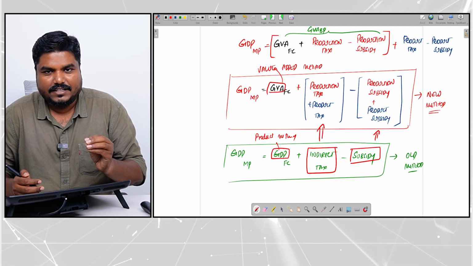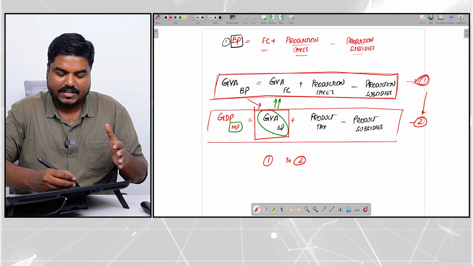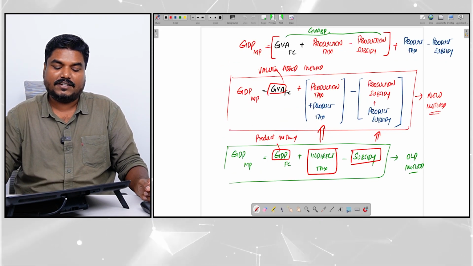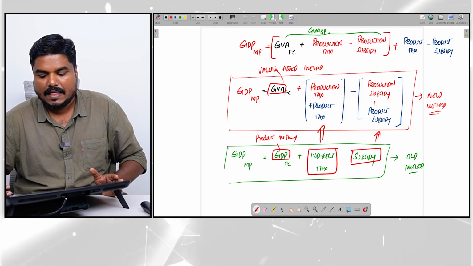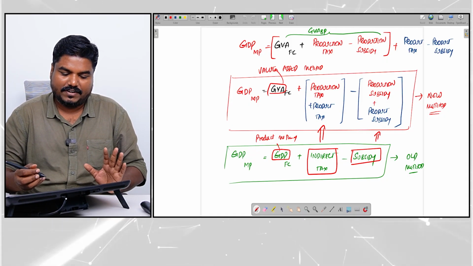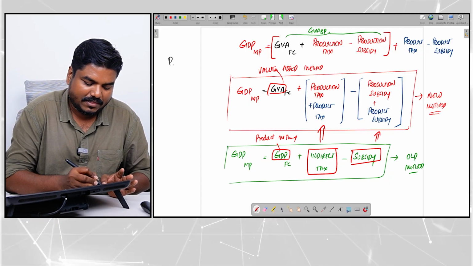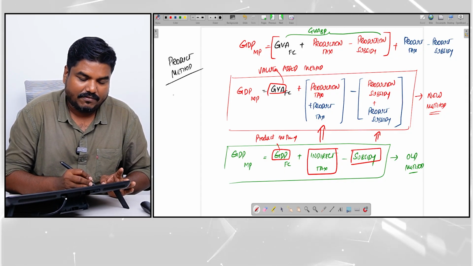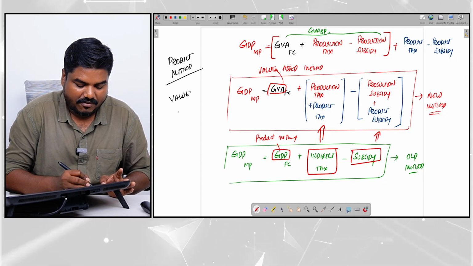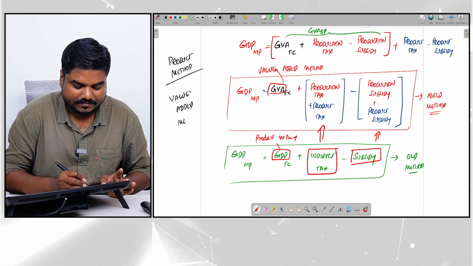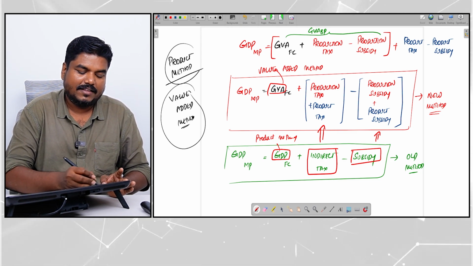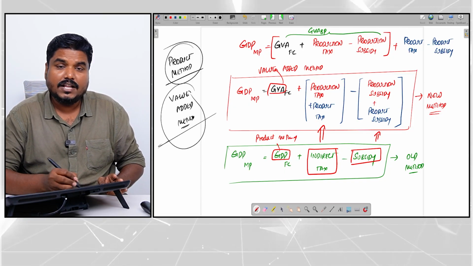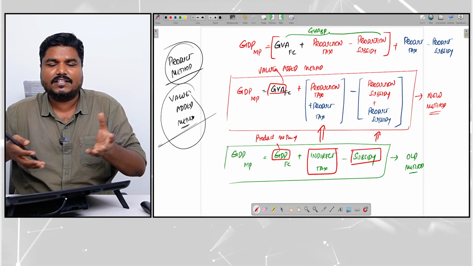I know this is little technical, but this derivation will help you to have some conceptual clarity, so that you will not forget. Okay, so we understood the difference between the product method and what is this value added method. In the product method, we will simply take the value of final goods. In value added method, irrespective of the final good, at every stage, what is the value added?